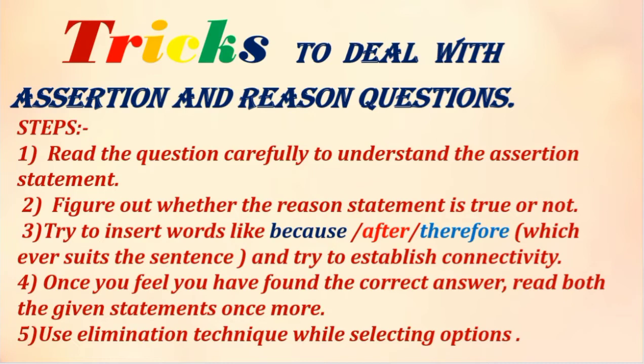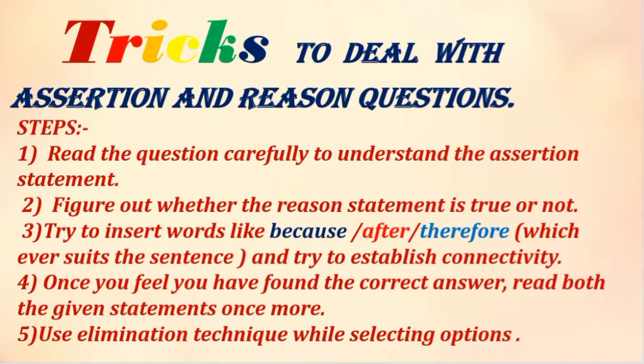I will not use the word assertion. I will not use the word reason, because that makes it more confusing. So first sentence, read it, understand the meaning. Then go to the second sentence, that is the reason sentence. Understand the meaning. Now there is a very nice tip that I am giving you: insert some words between these two sentences, just like how we use conjunctions. In the same way we insert a word like because or after or therefore between the assertion sentence and the reason sentence to establish connectivity between them.